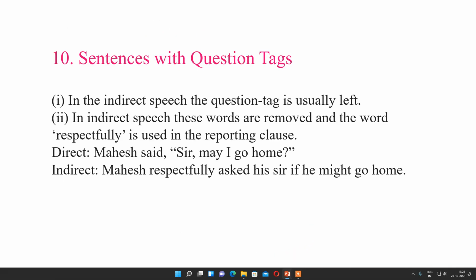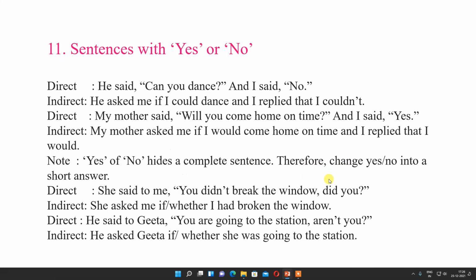Sentences with question tags. Now if question tags are there in the sentence, how will it be written? Let us see. In the indirect speech, the question tag is usually left. In direct speech, these words are removed and the word respectfully is used in the reporting clause. For example, Mahesh said, sir, may I go home? In indirect, how will you write it? Mahesh respectfully asked his sir if he might go home.